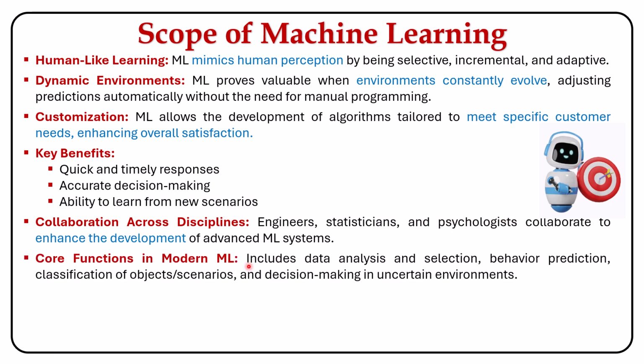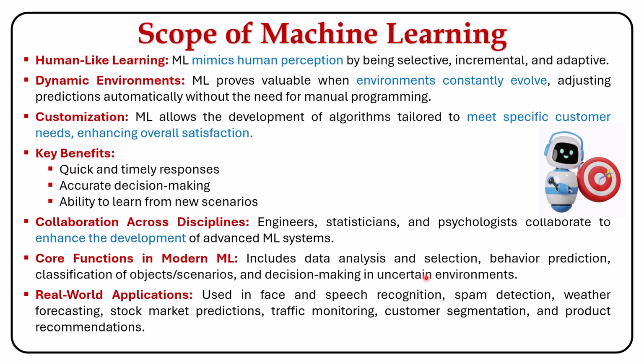Its core functions include analyzing and selecting data, predicting behavior, classifying objects or situations, and making decisions even in uncertain environments. ML is widely used in real-world applications such as face and speech recognition, spam detection, weather forecasting, stock market prediction, traffic monitoring, customer segmentation, and product recommendations.